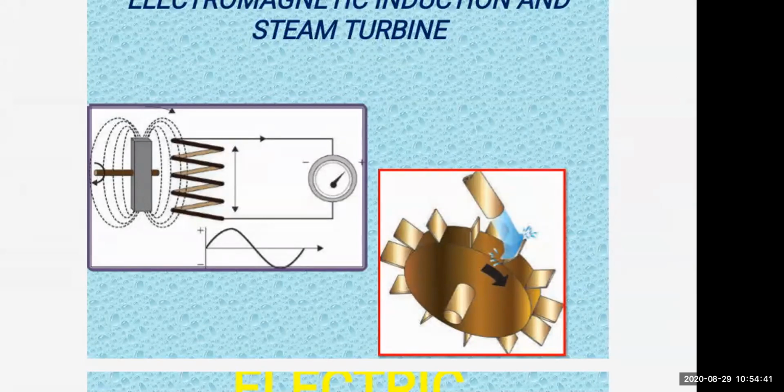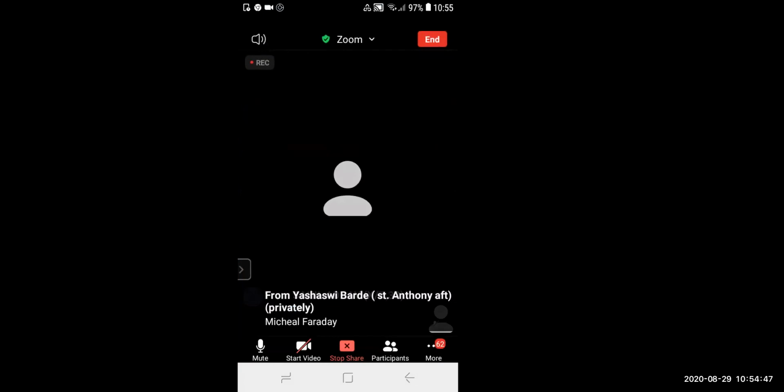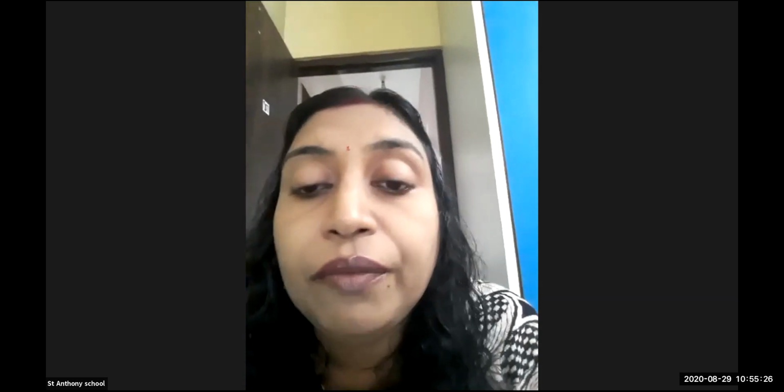And what is produced, students? Can you tell me what is produced when it will start rotating? Put the answer in the chat box. Very good. Electrical energy is produced. So in this way, electrical energy is generated. I hope you understood how the production of electricity by generators using steam turbine and by using the electromagnetic induction process works, where a magnet is used. The magnet is rotated, right? The schematic diagram of electric generator is also there, which I will be showing now.